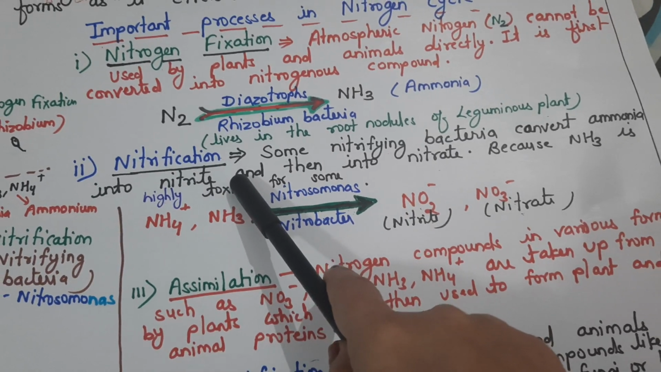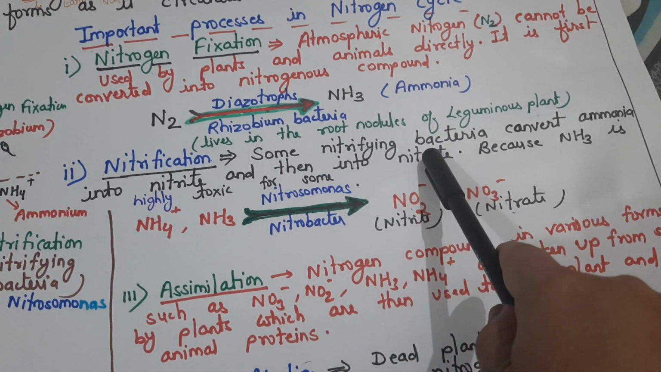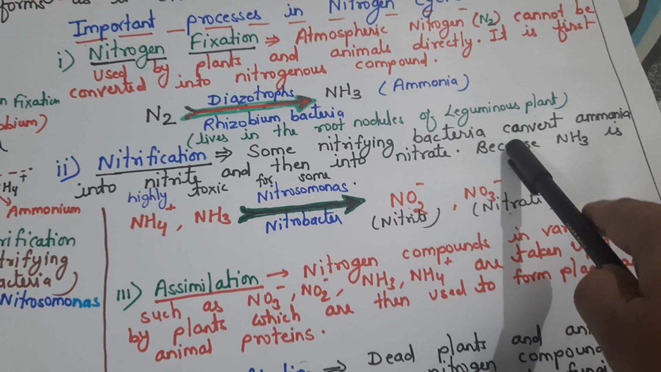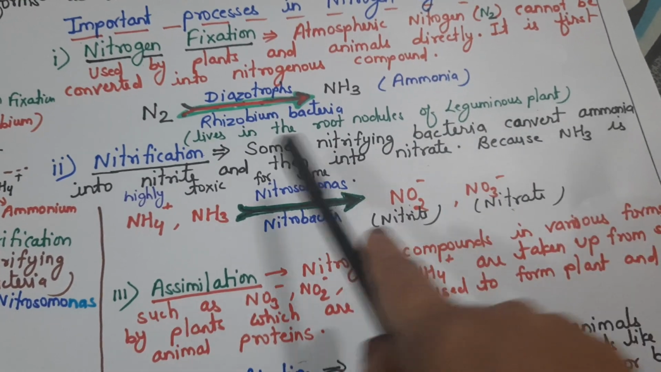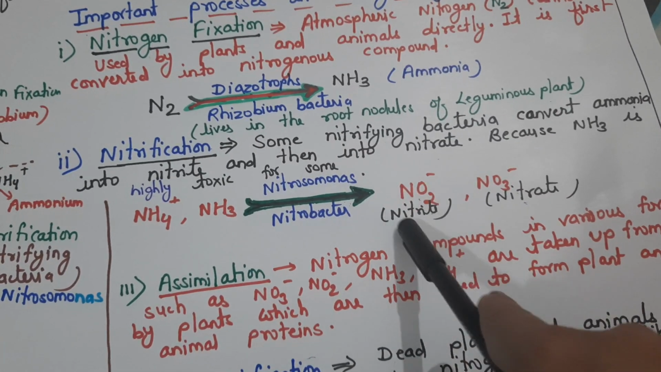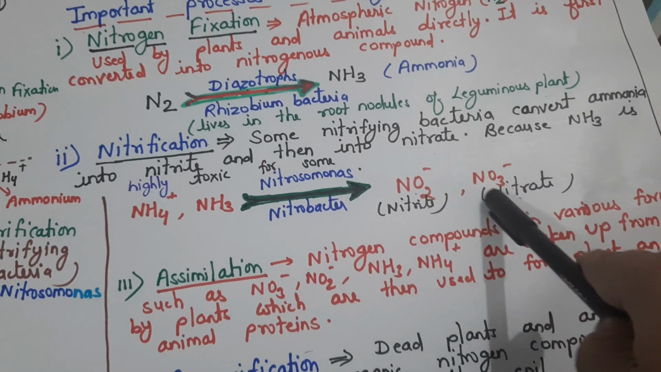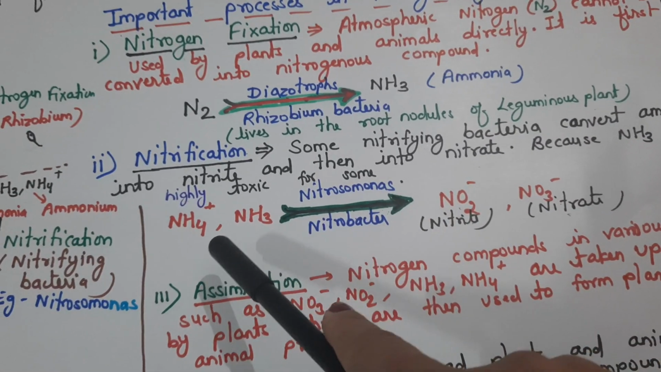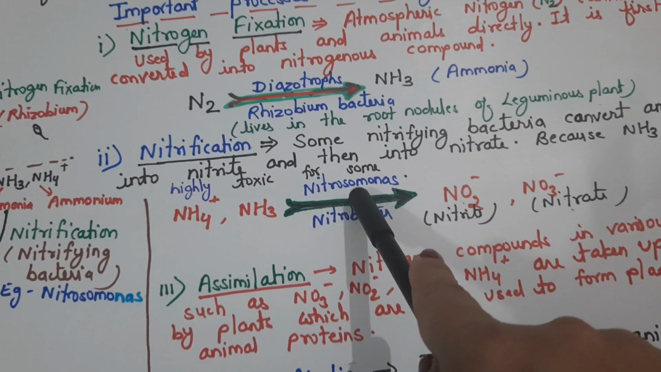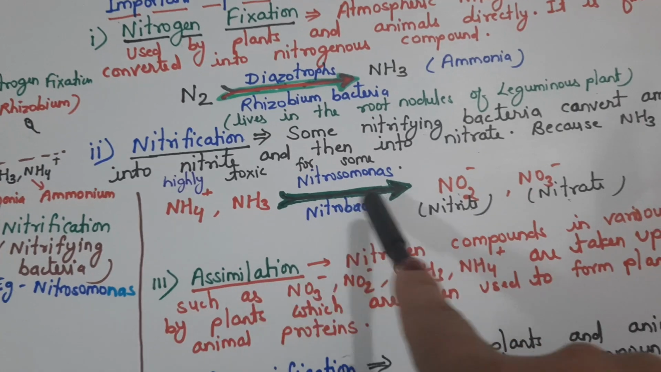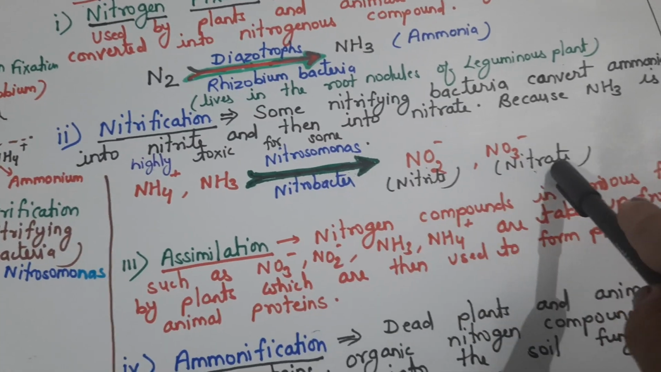The next step is nitrification. What is nitrification? Some nitrifying bacteria convert ammonia. Ammonia is not directly used by the plant, so it is first converted into nitrite and then into nitrate. NO2 is nitrite and NO3 is nitrate, because ammonia is highly toxic. With the help of Nitrosomonas or Nitrobacter, ammonia is converted into nitrite or nitrate.